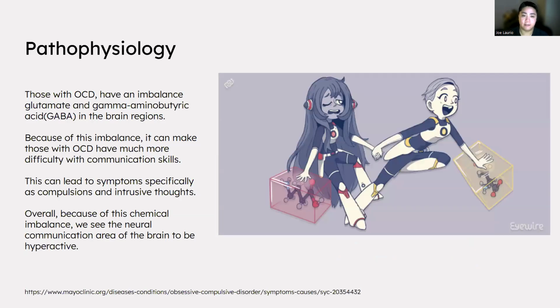However, the reason why some people have OCD is because there's an actual chemical imbalance. That's the pathophysiology of OCD. There's a chemical imbalance between glutamate and GABA in the brain regions. This imbalance makes communication much harder, and it can also lead to symptoms, specifically the compulsive and intrusive thoughts. And because of these chemical imbalances, what we do see different from a normal brain without OCD is hyperactivity, which makes sense because we see people with OCD as a little bit more anxious and fidgety. That's because they have a chemical imbalance that creates that hyperactivity in the brain.